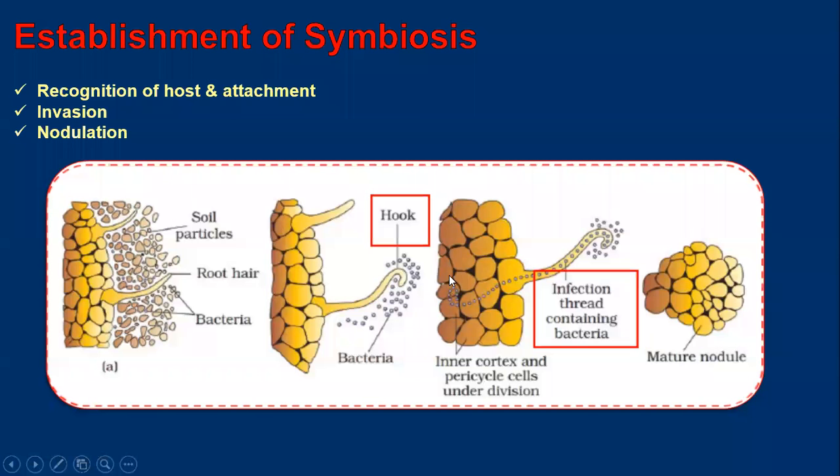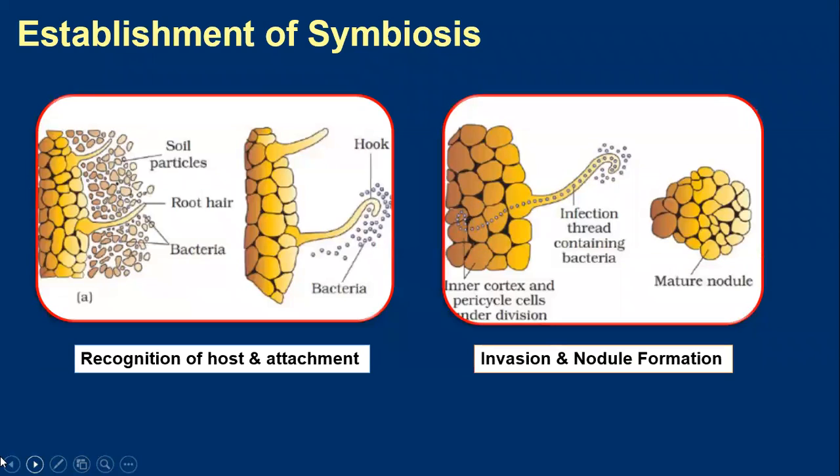Am I clear for everybody? So how is it happening? Firstly, you will have the recognition of the host and its attachment. That is, it will recognize the roots of the plant. Then the infecting bacteria will start attacking, and the root hair will curl itself to form a hook-like structure. From there, the bacteria produces an infection thread through which the bacteria will be transferred into the inner parts of the root, such as the cortex and the pericycle. And finally, a mature nodule is formed. Clear? So: recognition of the host and its attachment to the roots, invasion, and finally the nodule formation.